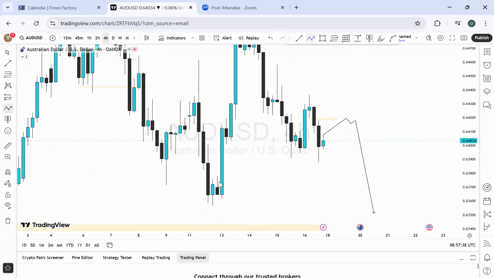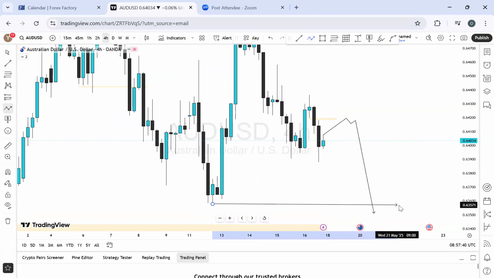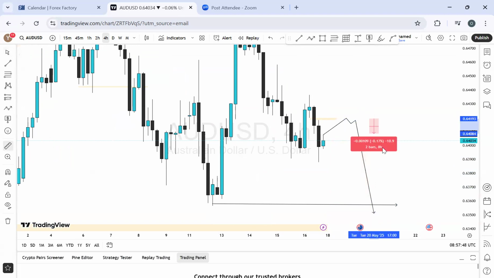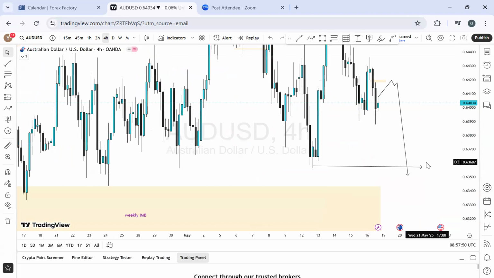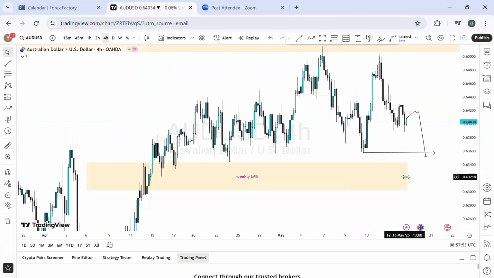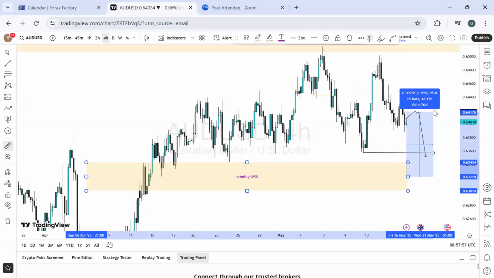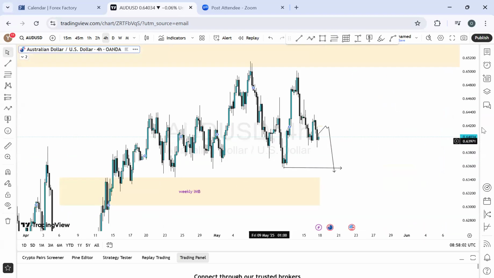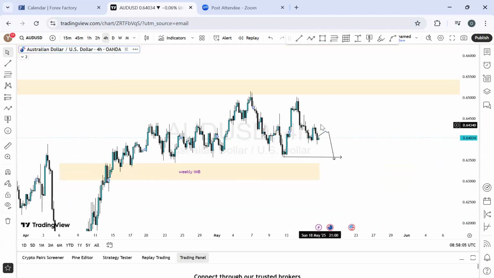So expecting the price to take out this previous low level, that will be my first goal right here. And from the current market price, that is about 46 pips on average. And from where we are expecting the price to get to this place is about 62 pips on average. But ideally, this is the monthly time frame order block fair value gap zone, whereby I anticipate the threshold from where I'm expecting the market to sell from is about 100 pips exactly on this outlook on the 4-hour time frame. So this would actually still be a little bit of bullish momentum before we had a sell into the weekly imbalance zone right here. So that is that on the AUD US dollar.